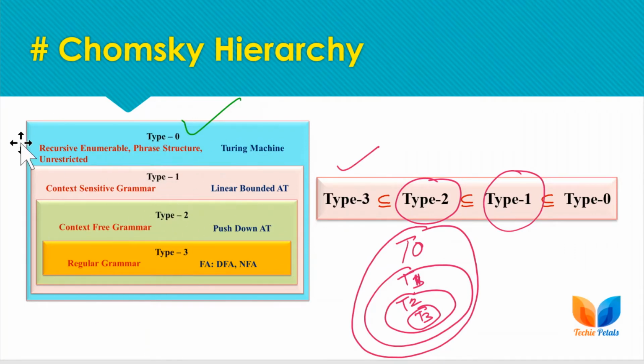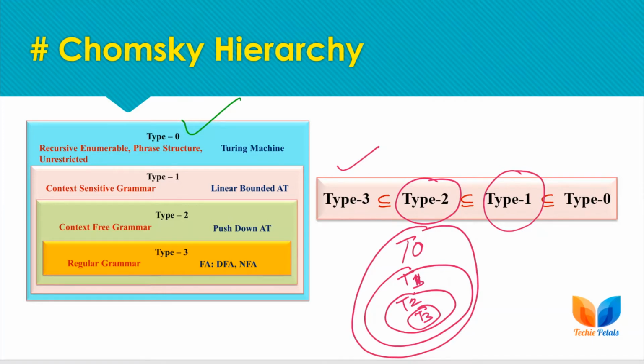This is the way we define these grammars. Every grammar is type 0, but for the others we have to check their production rules, their formats of production rules. Next we are saying that type 3 is a subset of type 2.